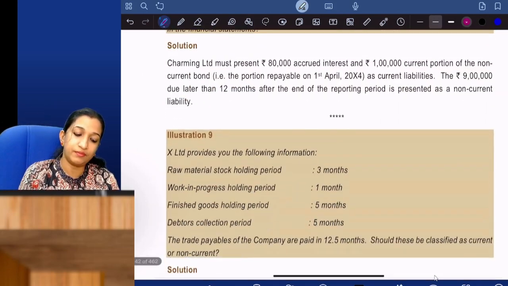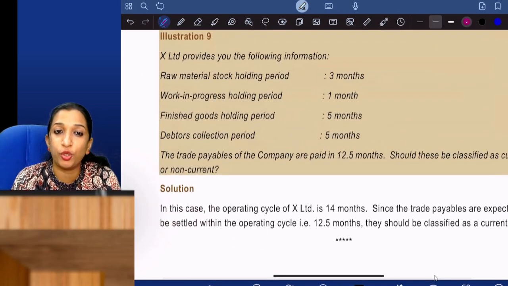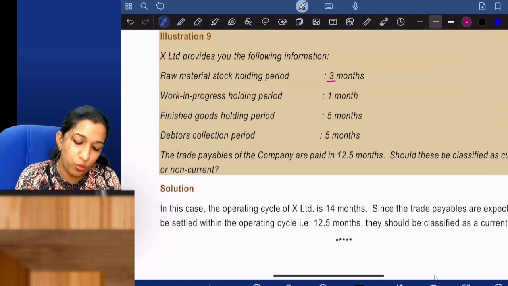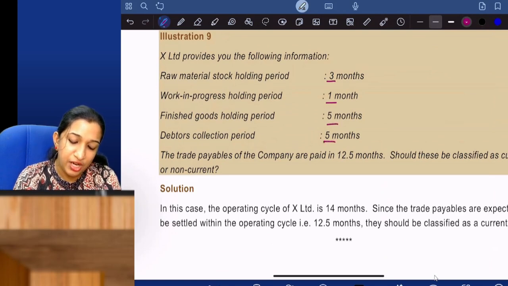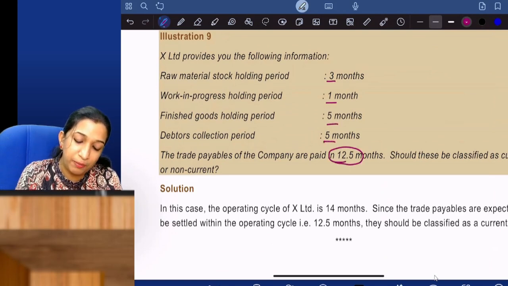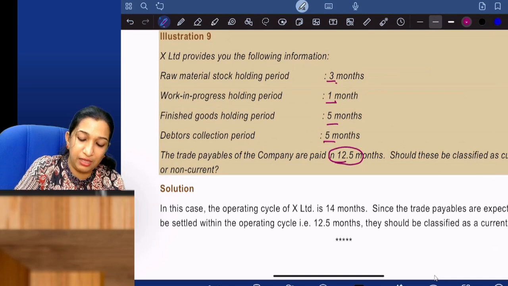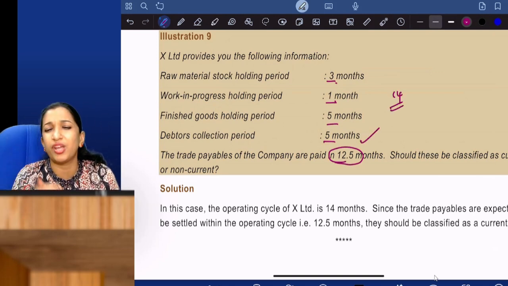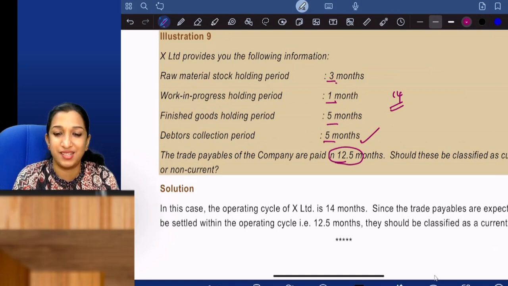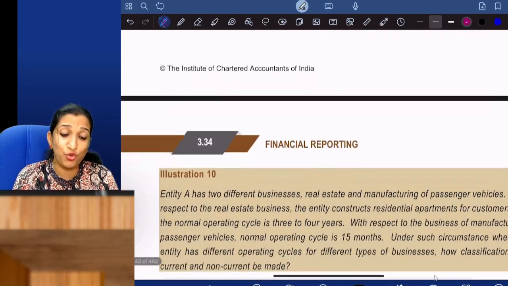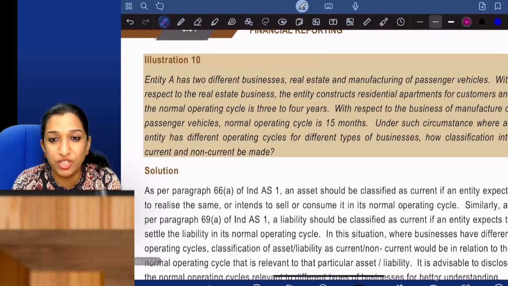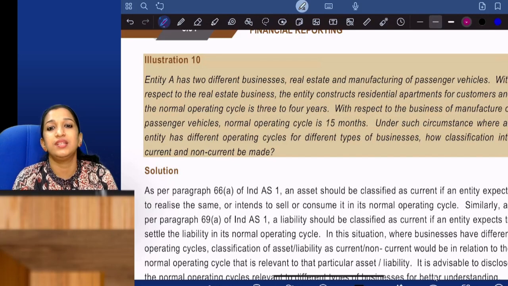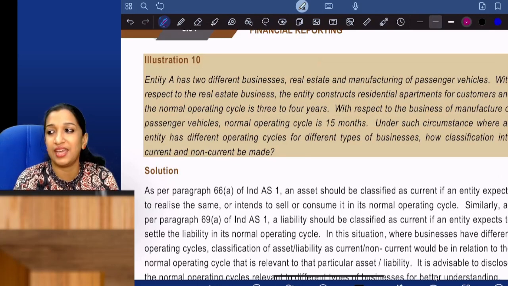Okay. X Limited provides you the following information. Same: 3 plus 1 plus 5 plus 5. Trade payables will be paid in, so 3 plus 1, 4. 14 months is the operating cycle. Trade payables will be settled in 12.5 months. Yes, it is current. So this is so basic. If a foundation student sees these questions, they feel CA final is very easy. Especially financial reporting is very easy.